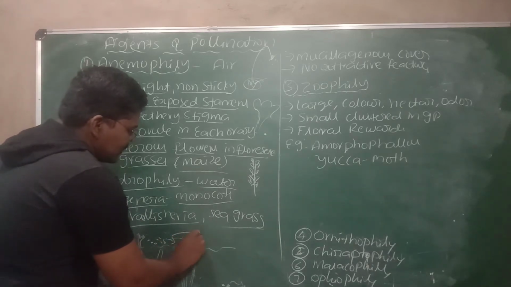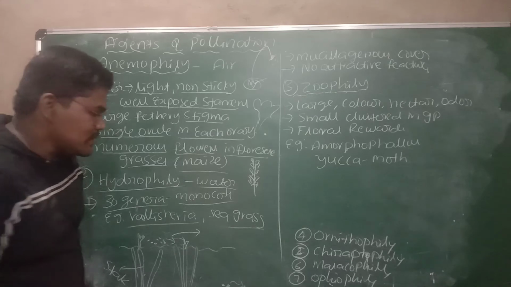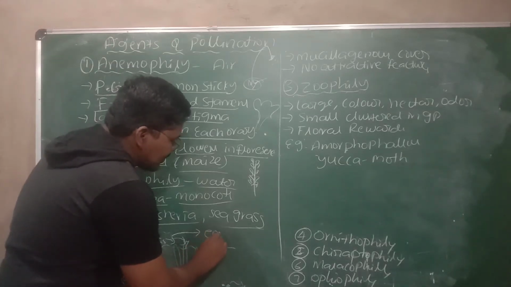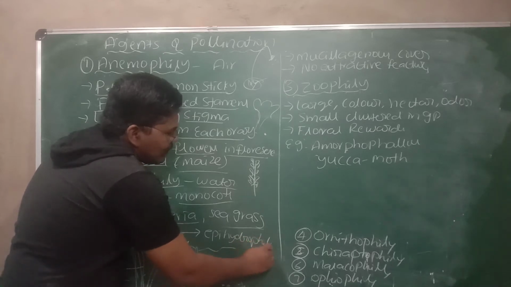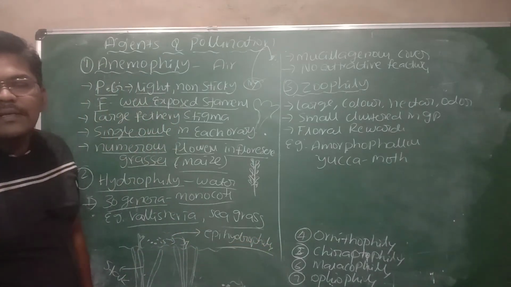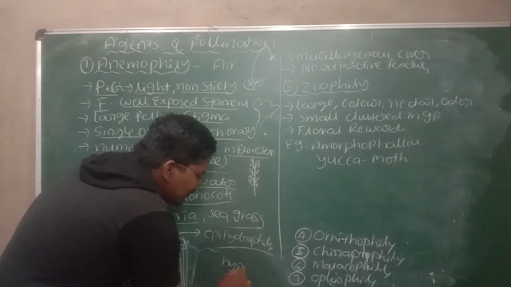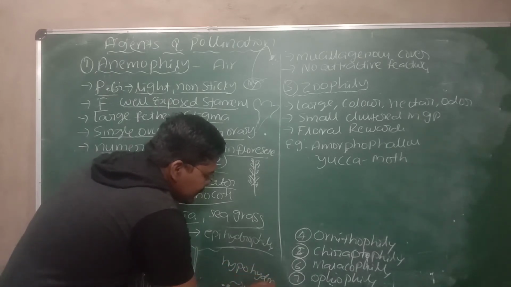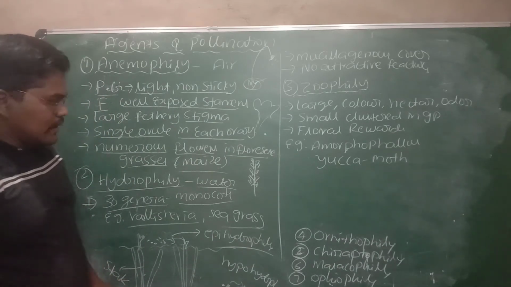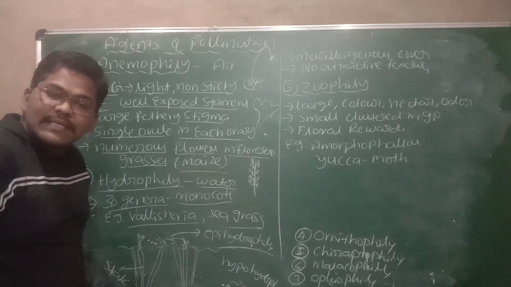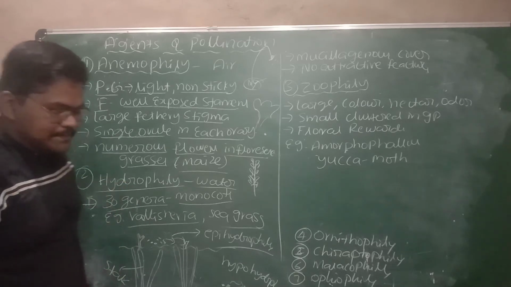Here in Vallisneria, pollination occurs on the surface of water, hence it is called epihydrophily. Epi means above, hydrophily means transported by water. Next, in seagrass, hypohydrophily. Hypo means inside the water, and hydrophily means transported by the water. That is about the hydrophily.